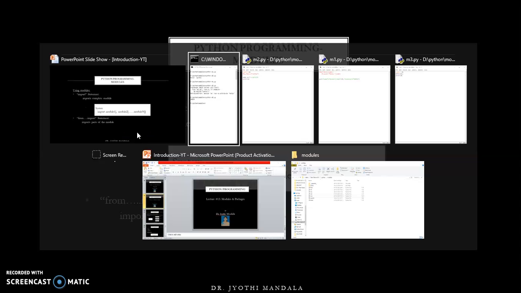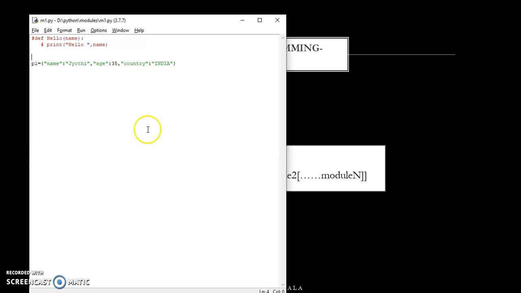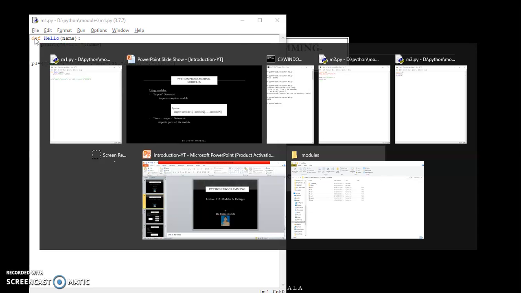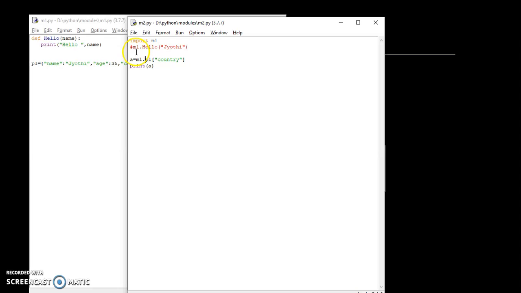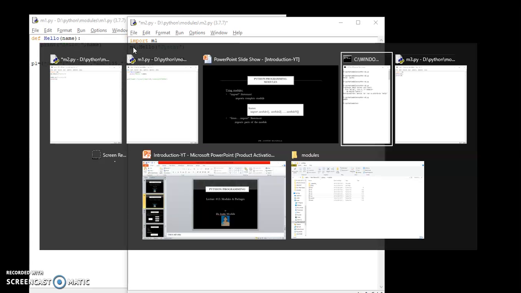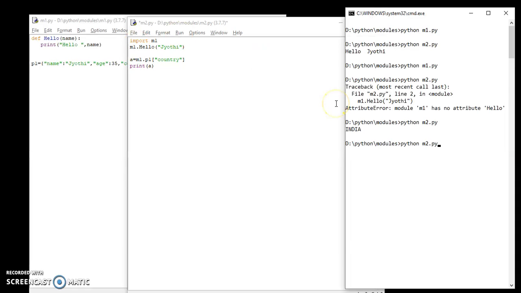So you can also have a statement like this. Let us consider m1, and m2, you can have both. Got it? So this import will import both the things. So what is that one?